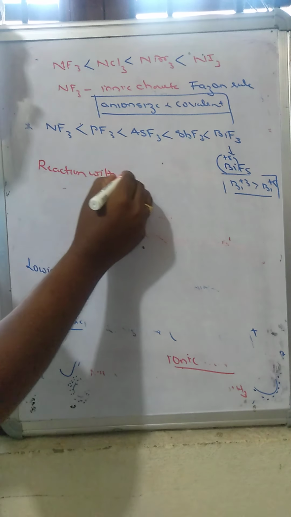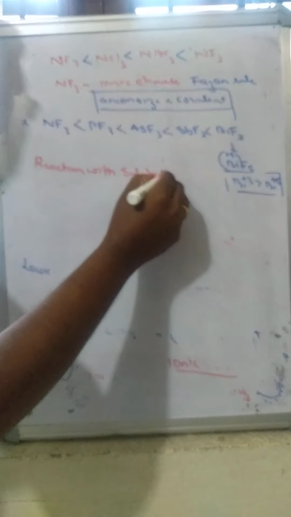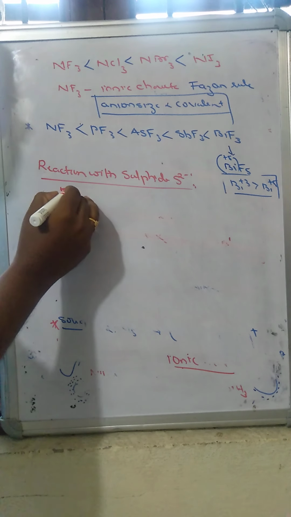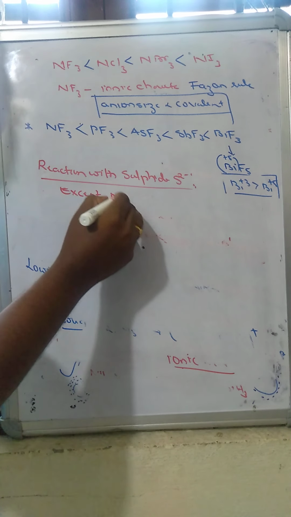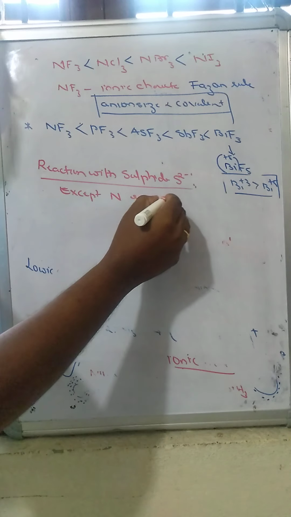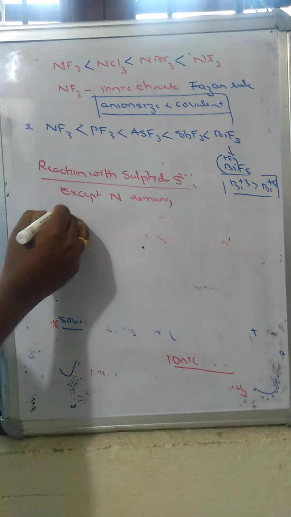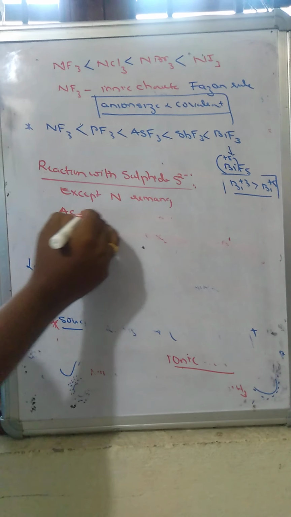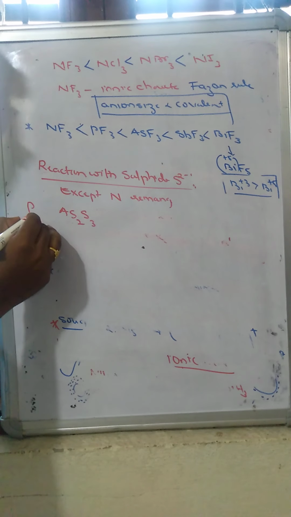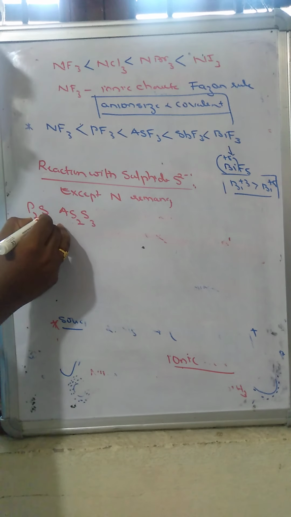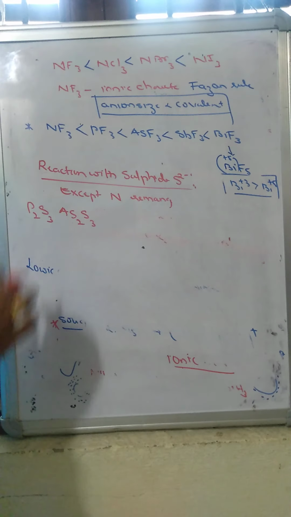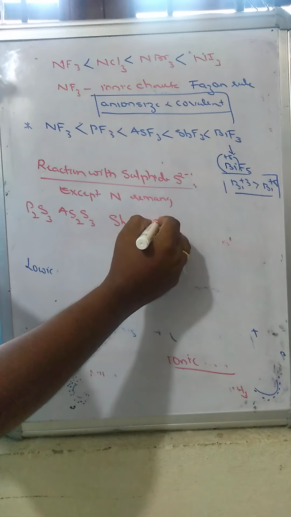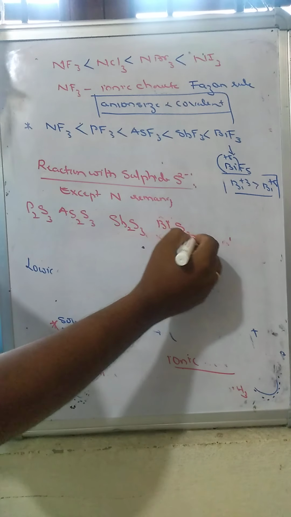Reaction with sulfides. The 15th group of elements, except nitrogen, the remaining elements will form respective sulfides. Okay, we will go for arsenic sulfide and phosphorus sulfide. Here phosphorus is in the +3 oxidation state, with -2 for sulfur: phosphorus, arsenic, antimony sulfide and bismuth sulfide.